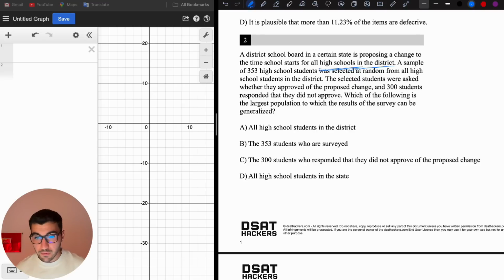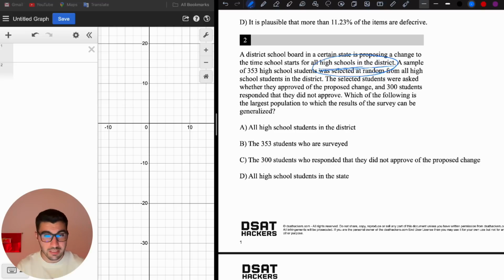So 353 high school students were selected at random. Where are these high school students? These are students from all high schools in the district. So that's the data that we are selecting, right? Choice A says all high school students in the district. Can we generalize this result to all high school students in the district?